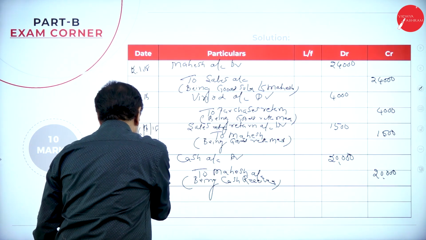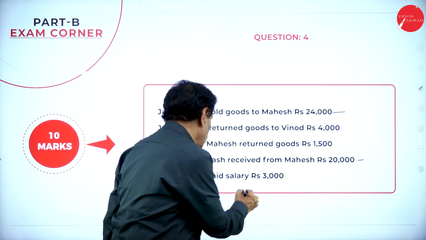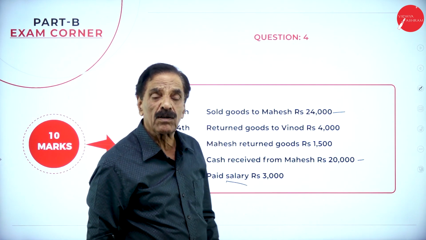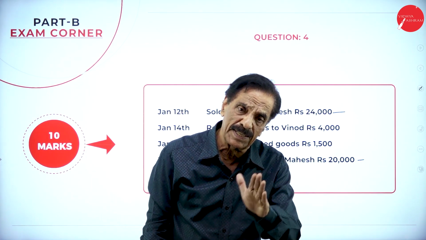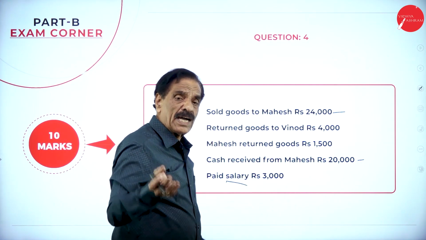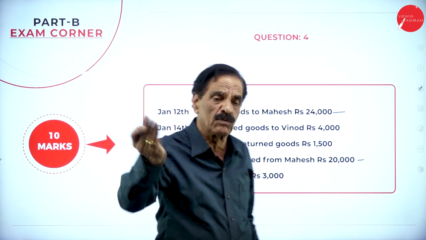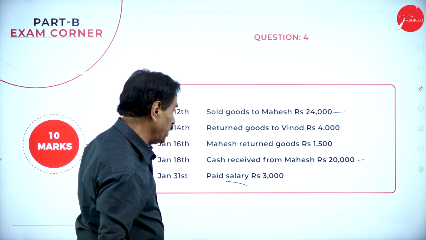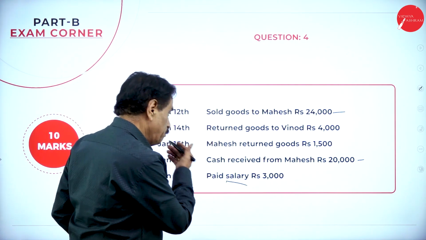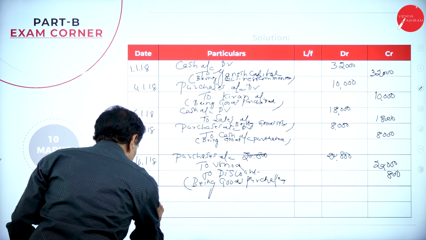This is on 18th. On 31st, paid salary. We paid the salary, it comes under nominal account. What the nominal account says, debit the losses, credit the gains. The salary paid is an expenditure. What is going out? Cash. Cash is a real account. What the real account says, debit what comes in, credit what goes out. How much goes out? 3,000. So we paid the salary on 31st.